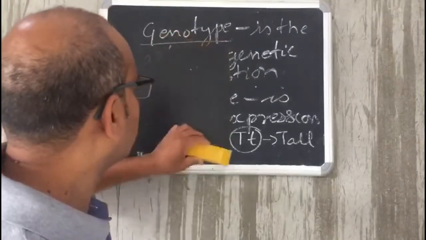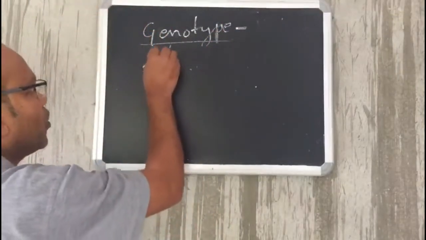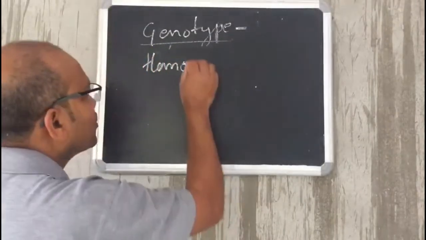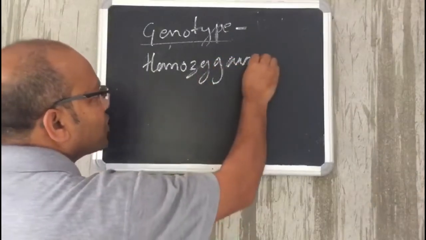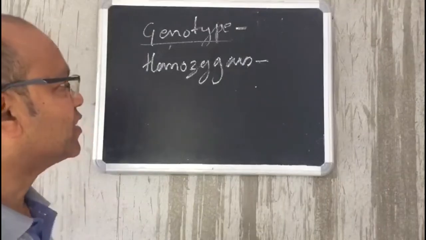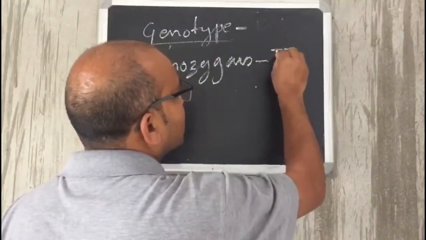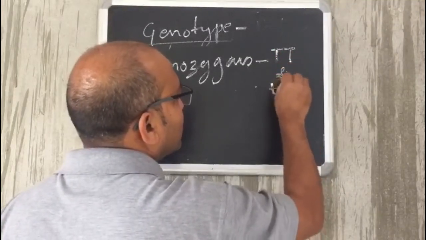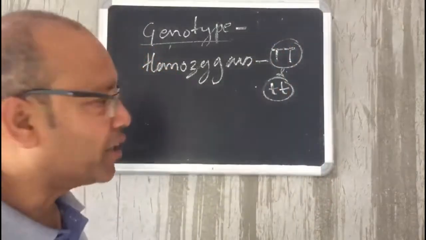Now, genotype can be of three types. That is homozygous, when both the alleles are same. For tall and dwarf, both the alleles are same.